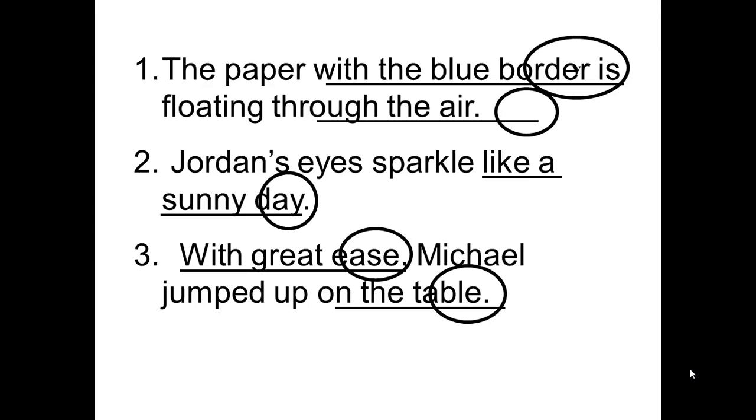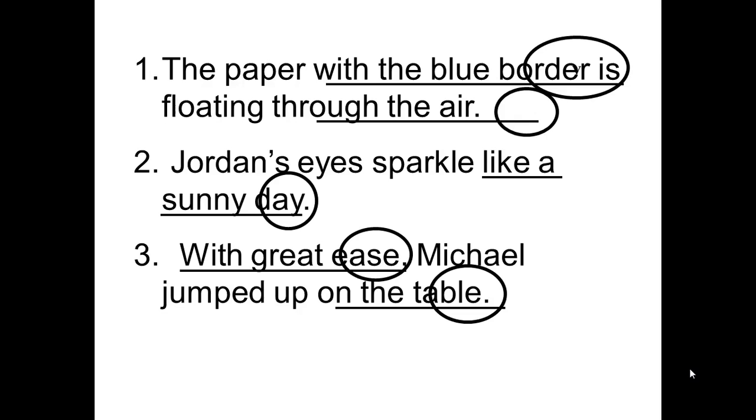Number 2: Jordan's eyes sparkle like a sunny day. The preposition is like. The prepositional phrase is like a sunny day. And the object of the preposition is day. And it is describing, keyword describing, Jordan's eyes. So it's an adjective prepositional phrase.